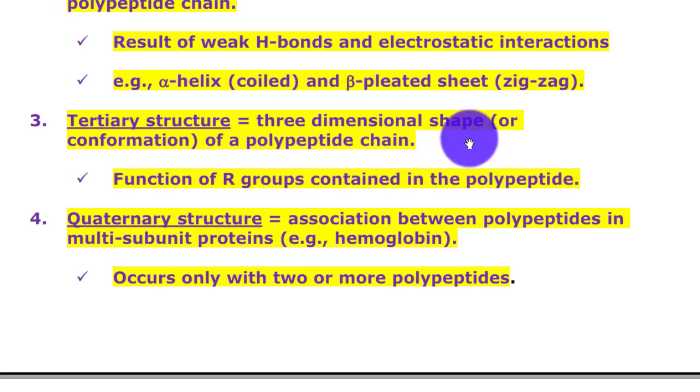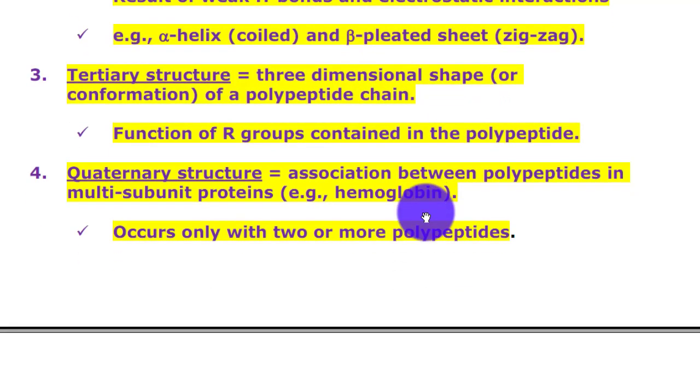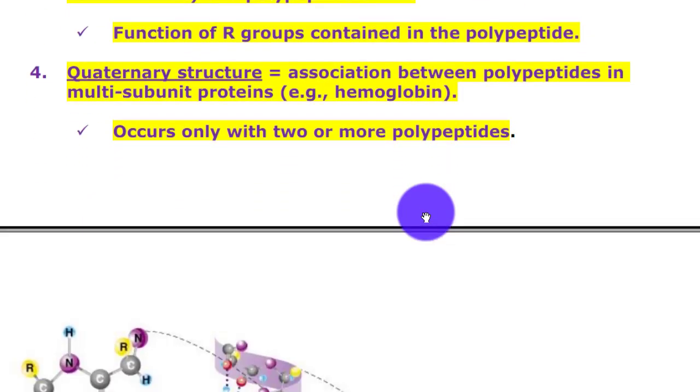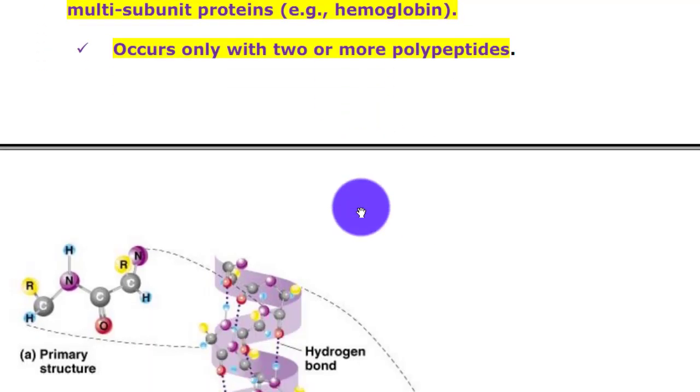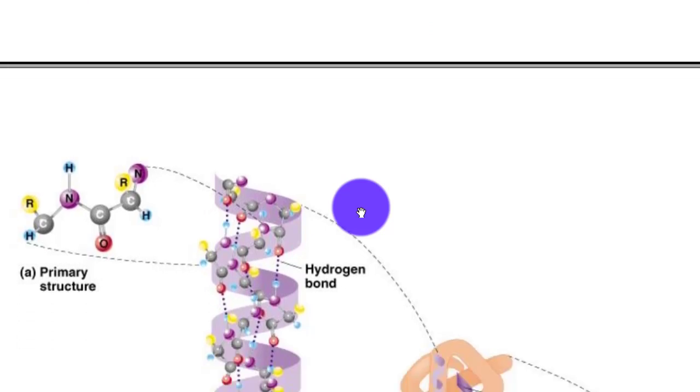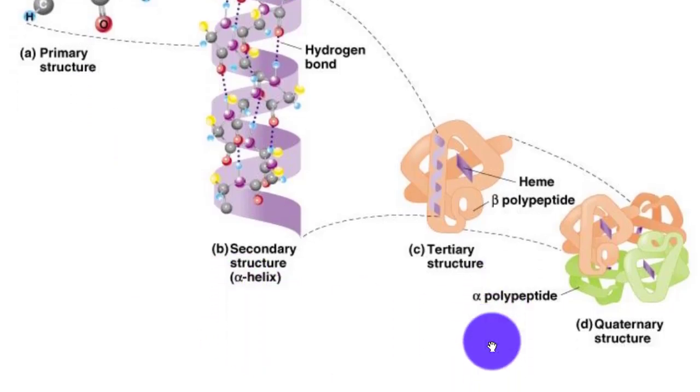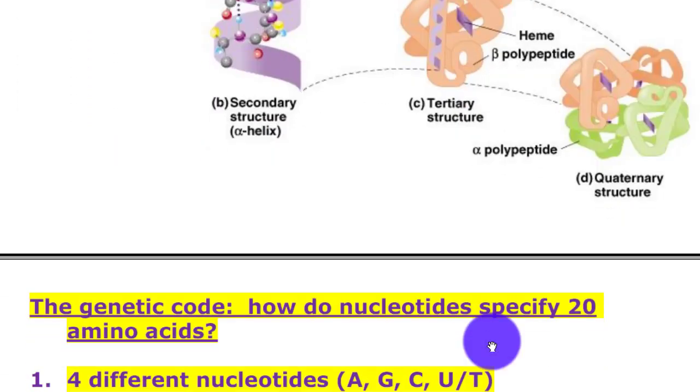Tertiary structure, 3-dimensional shape or conformation of the polypeptide chain, function of the R group contained in the polypeptide. Quaternary structure, association between polypeptides in multi-subunit protein. For example, hemoglobin occurs only in 2 or more polypeptides. Here the primary structure, the secondary structure, the tertiary structure, and quaternary structure.